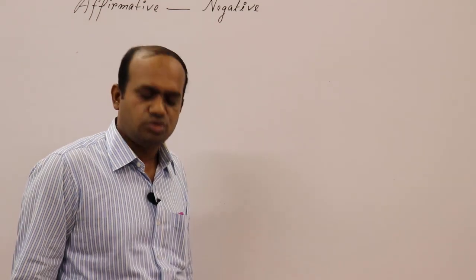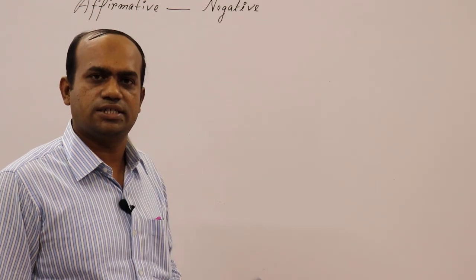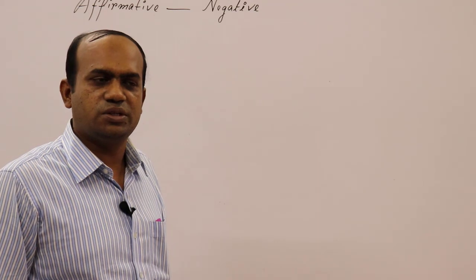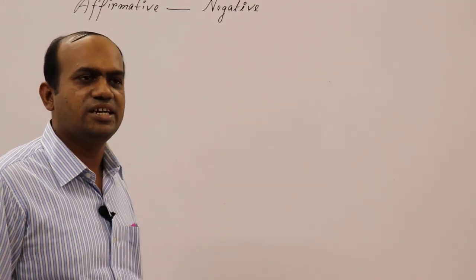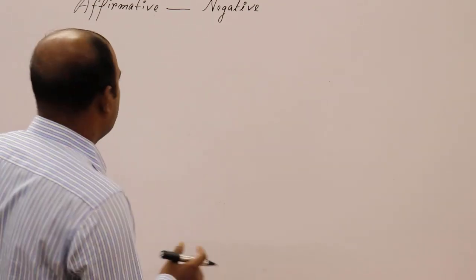If you are asked to change those very sentences from affirmative into negative, then what will you do? Of course, you shouldn't have any problem, it is a very easy way of changing from affirmative into negative sentence. Now have a careful watch on the board.